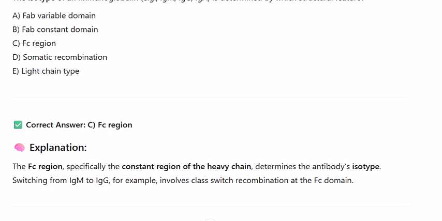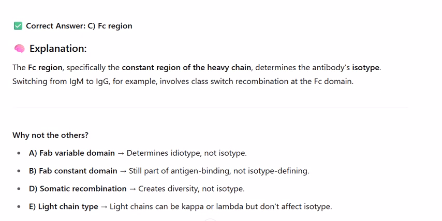Why not the others? A. Fab variable domain determines idiotype, not isotype. B. Fab constant domain, still part of antigen binding, not isotype defining. D. Somatic recombination creates diversity, not isotype. E. Light chain type. Light chains can be kappa or lambda, but don't affect isotype.